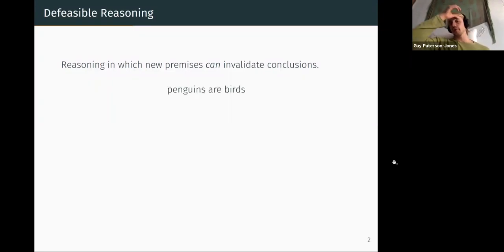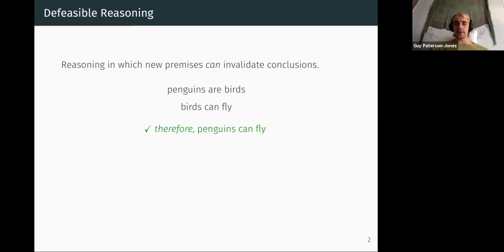Premise one, the same premise. Suppose we know that penguins are birds, and suppose we know that birds can fly. If this is all we knew about penguins and birds, it's quite reasonable to conclude that penguins can fly. After all, this is what we'd expect from the information we have. And if you don't think this is a reasonable argument because you know, for instance, penguins don't fly, well, replace the word penguin with something else, like ogle-boggle or whatever you like. The point is that given incomplete knowledge, this is a reasonable conclusion.